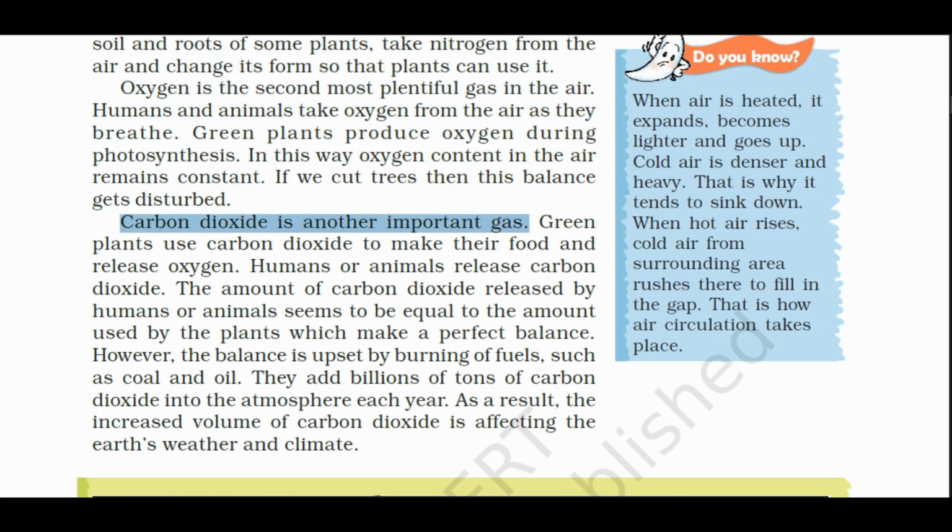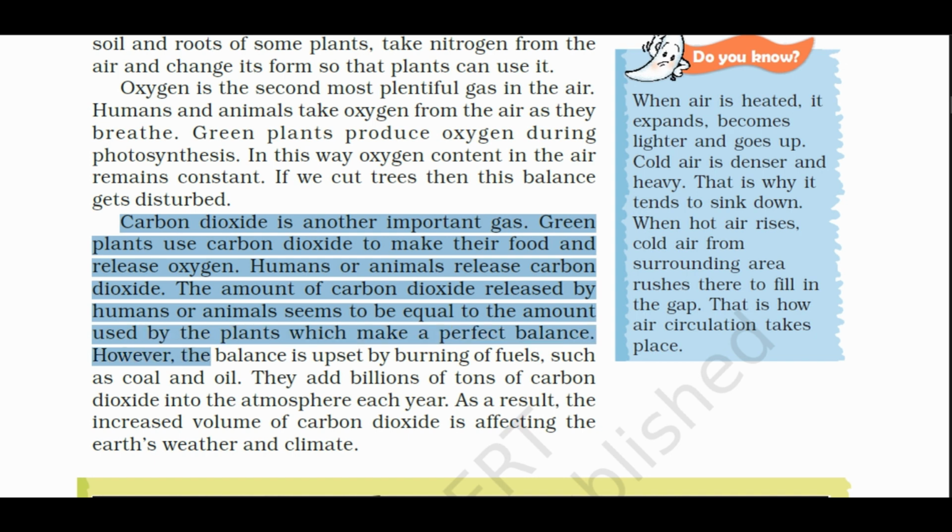Carbon dioxide is another important gas. Green plants use carbon dioxide to make their food and release oxygen. Humans and animals release carbon dioxide. The amount of carbon dioxide released by humans or animals seems to be equal to the amount used by the plants, which makes a perfect balance. However, the balance is upset by burning of fuels such as coal and oil. They add billions of tons of carbon dioxide into the atmosphere each year. As a result, the increased volume of carbon dioxide is affecting the Earth's weather and climate.